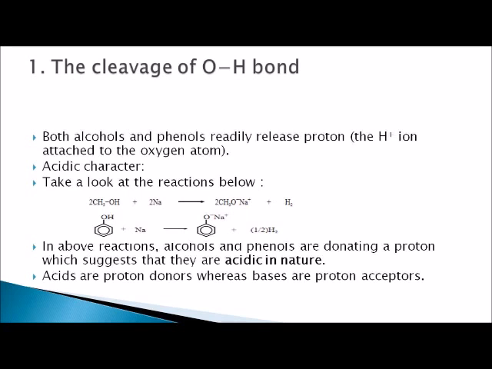For acidic character, let me take an example. CH3OH reacts with sodium to form CH3ONa plus H2. It means the OH bond is broken. Sodium takes the place of H and they form a sodium alkoxide. This is sodium methoxide.